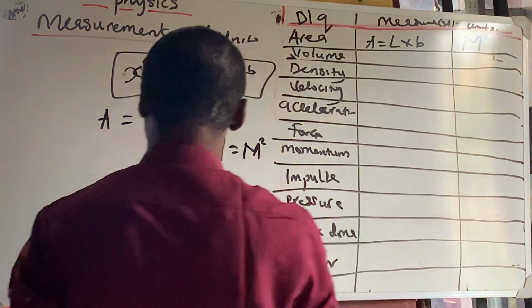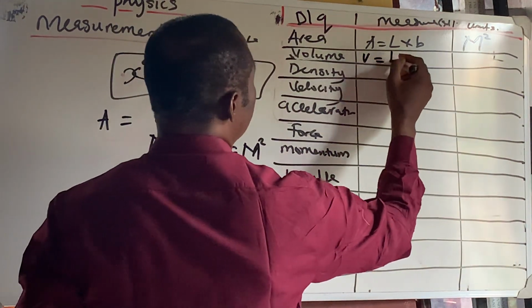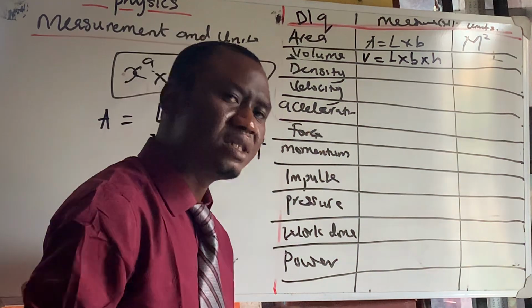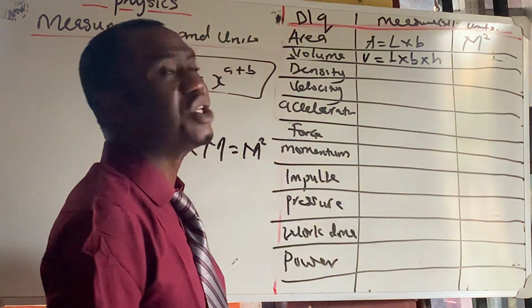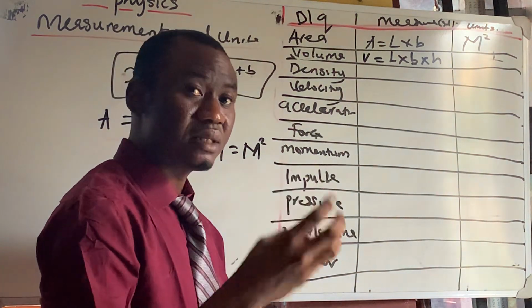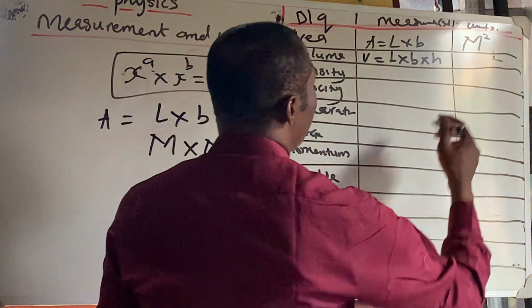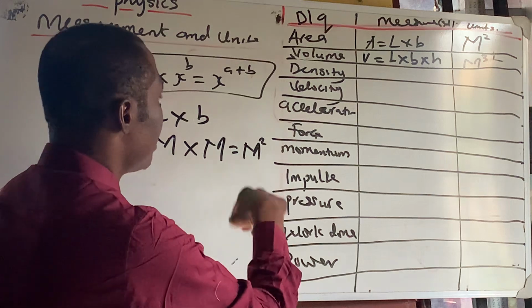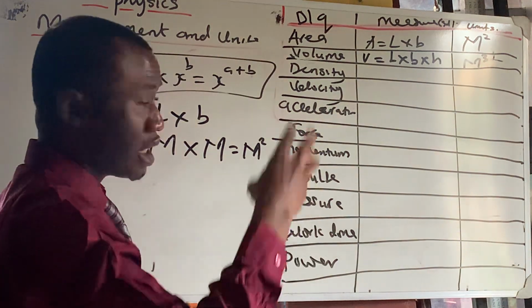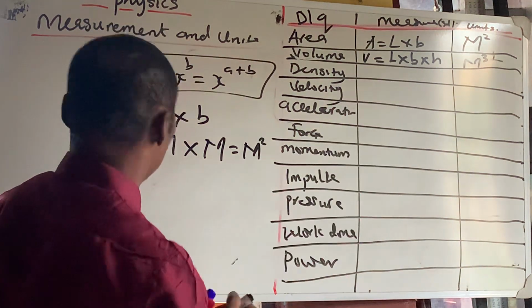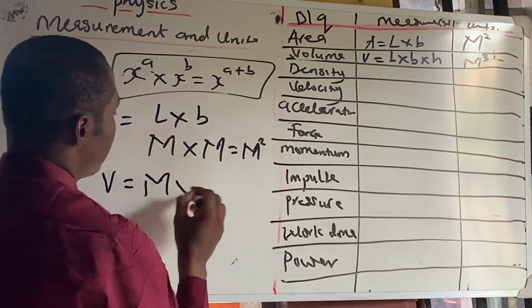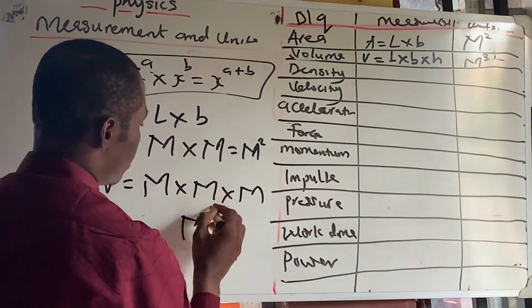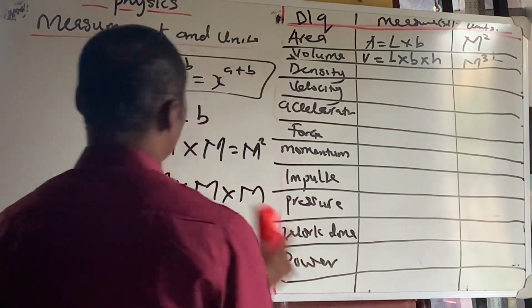So let's look at volume. Volume V is length times breadth times height. So that means meter times meter times meter, because meter is the unit of measurement for all of those: length, breadth, and height. So we have meter cube. So volume is meter times meter times meter, 1, 2, 3. So it is equal to meter cube. Now let's go to the next one, density.